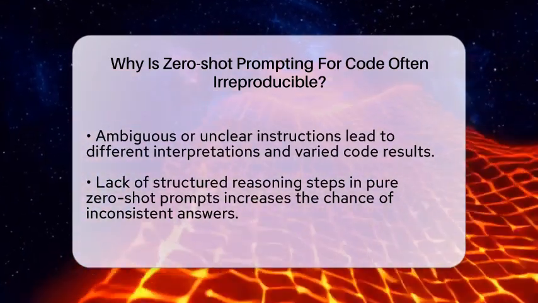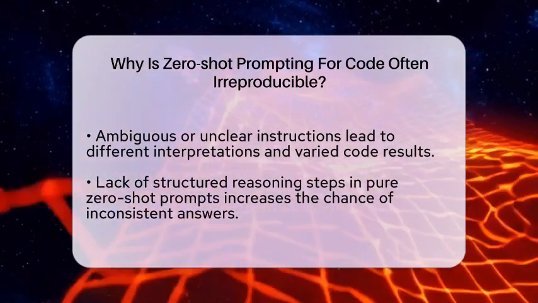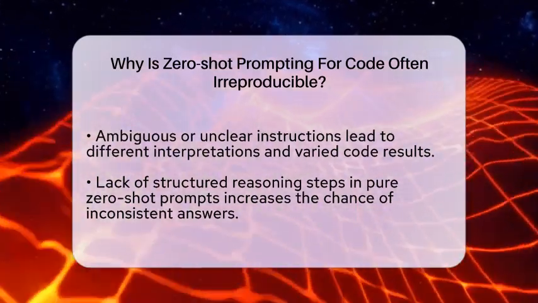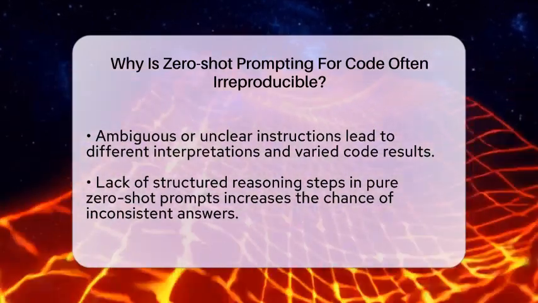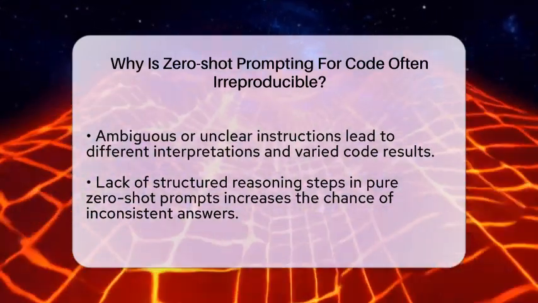External factors also play a role. If your prompt includes unrelated code snippets or errors, the model might get confused and produce inconsistent results. The context you provide can influence how the model interprets your instructions, making the output less predictable.